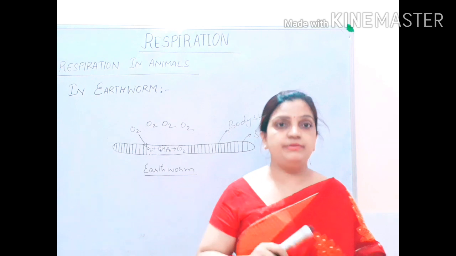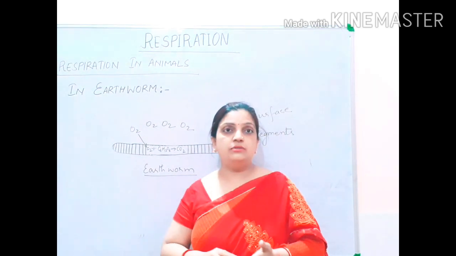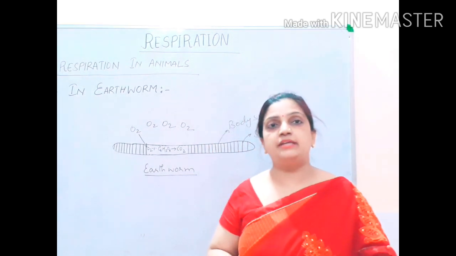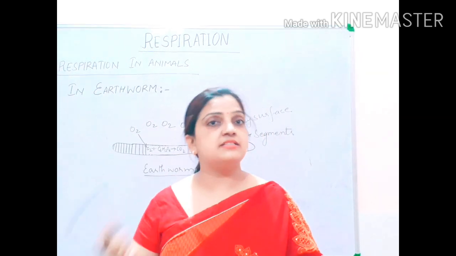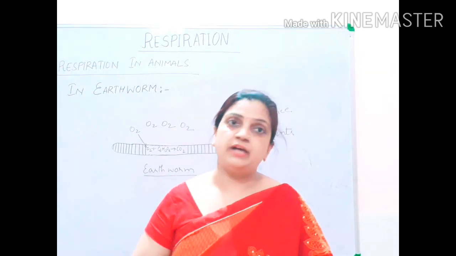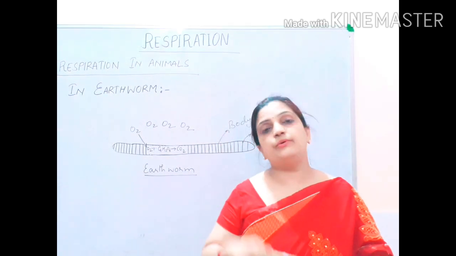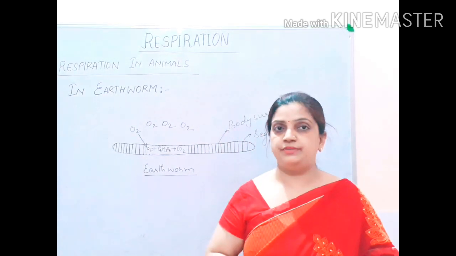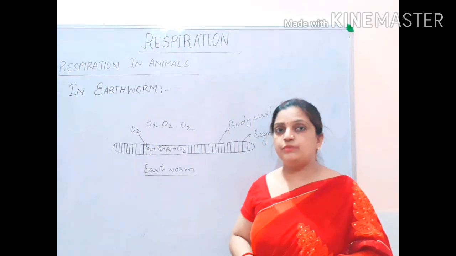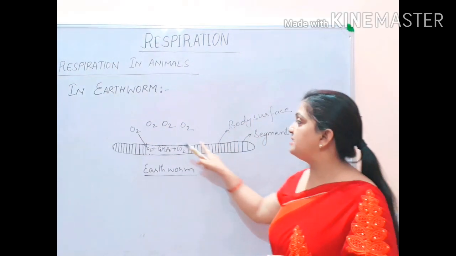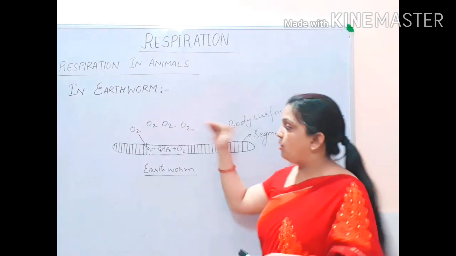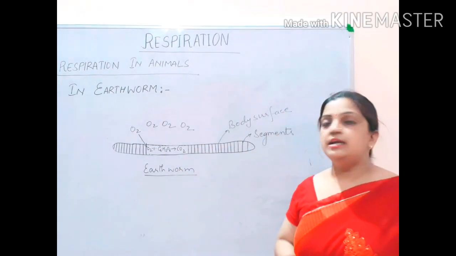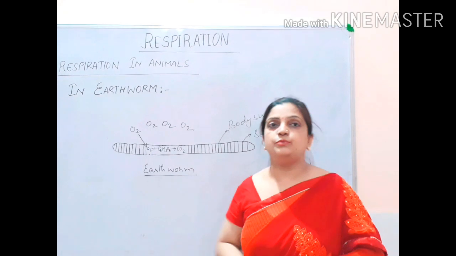In the case of amoeba, you just studied that amoeba respires through the plasma membrane. Oxygen enters the amoeba body through the plasma membrane and CO2 is released out through the plasma membrane. Here in the case of earthworm, you are seeing that through the body surface, the outer lining, oxygen is entering inside the body and CO2 is going out of the body.